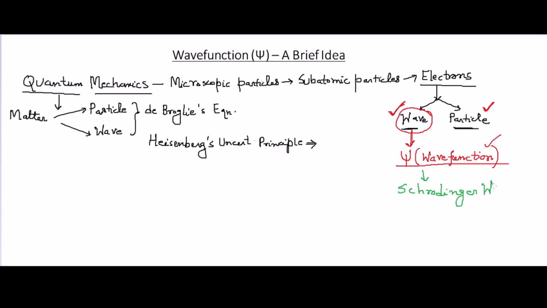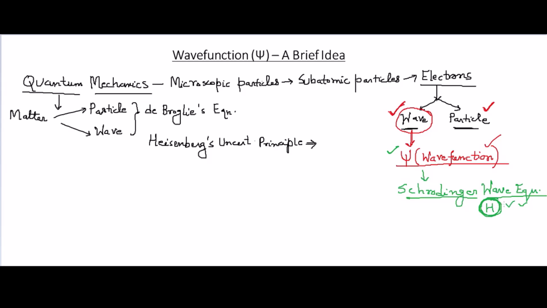Schrödinger's wave equation is so famous because Schrödinger calculated the value of this psi, or the wave function, for one electron system, starting with hydrogen. Later, for other species with one electron, this value of psi was calculated, and later for other atoms the method of approximation was utilized, because we cannot calculate the exact value for a multi-electron system.